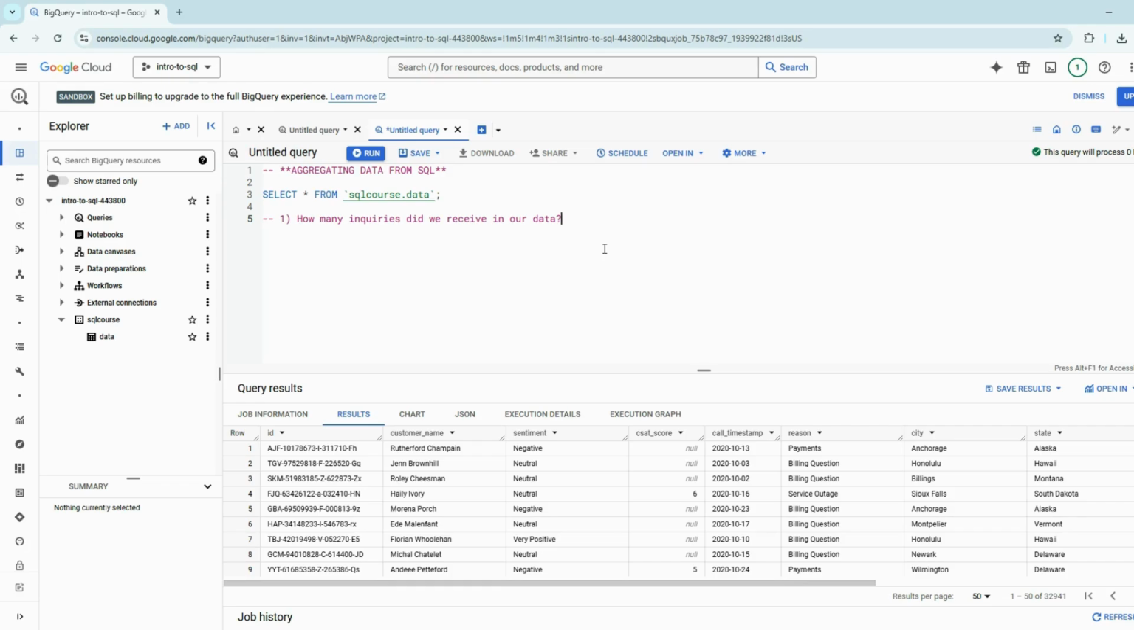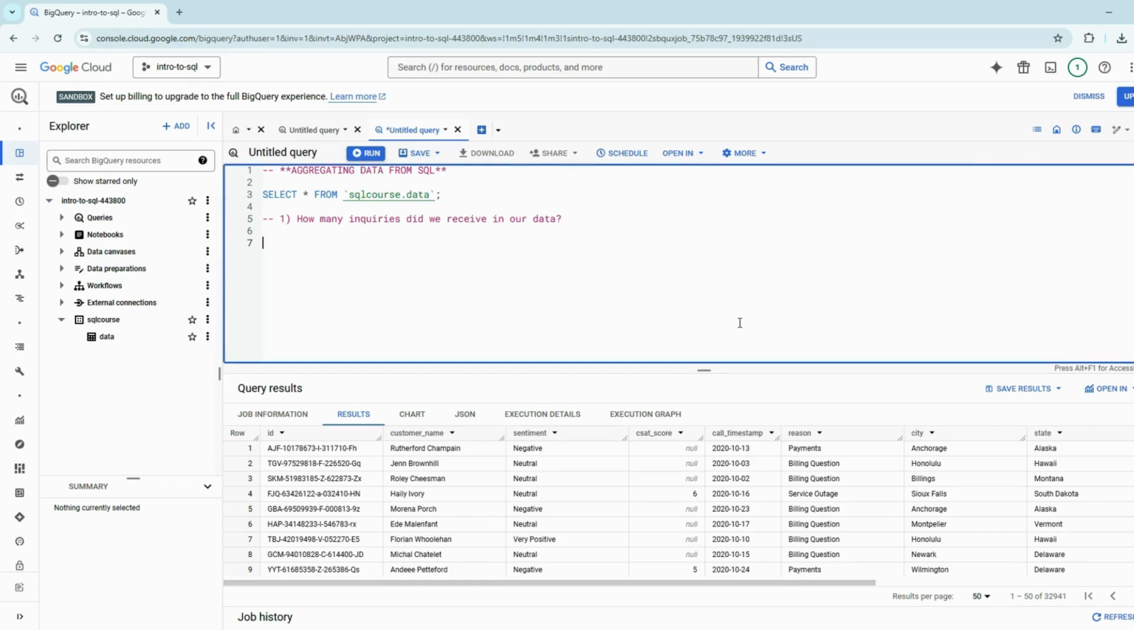So I'm going to go to the next line, and I have to think: what do I have to do here? It's a little bit different. We have not used any aggregate functions yet in any part of our videos. So some parts will be similar, but some will be a little different. We have to think: inquiries, what column do we want to focus on?